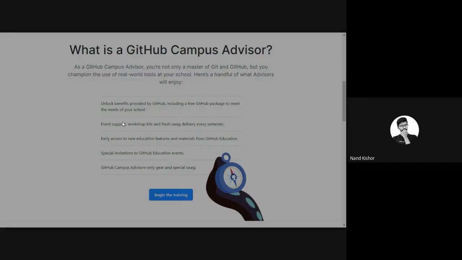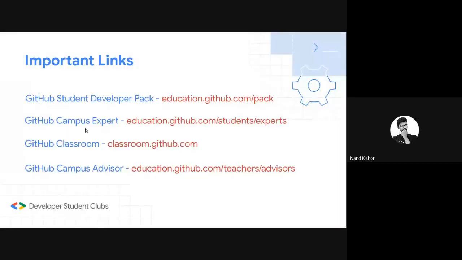So these are some of the important links. You can even take a screenshot of this, or to apply for the GitHub Student Developer Pack, you can sign up here today, right now. And for GitHub Campus Expert, you have to sign up onto this. You have to apply for an application. Then they will provide you with some content which you have to master. After this, you will be a GitHub Campus Expert. And these two are for the faculty members, or you can say professionals only.